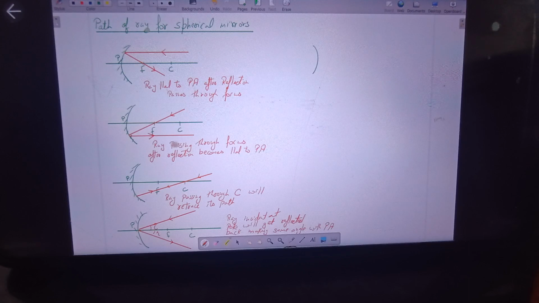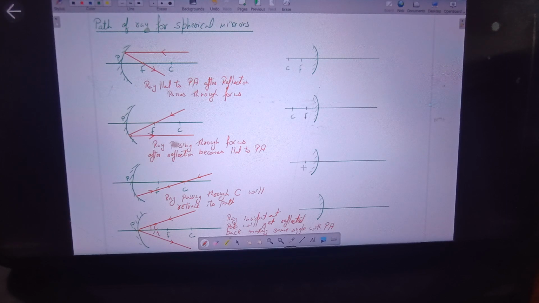Now for the convex mirror. We draw these points: focus, center of curvature.